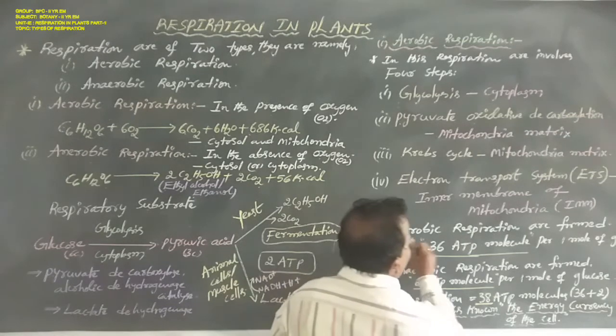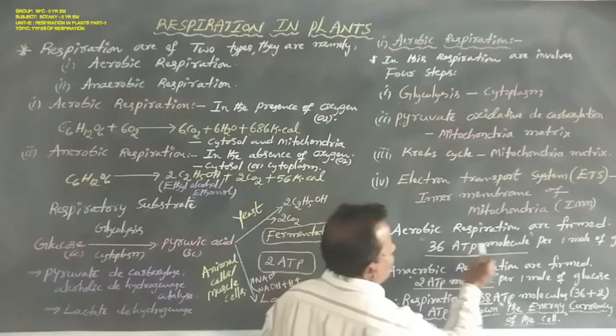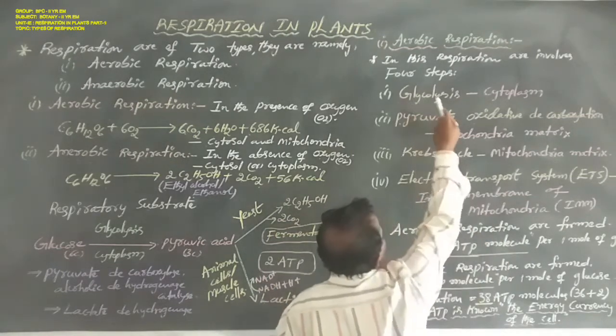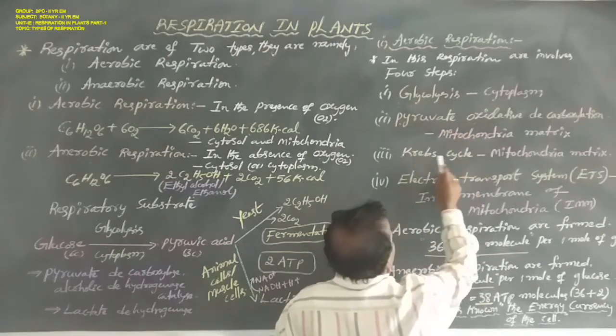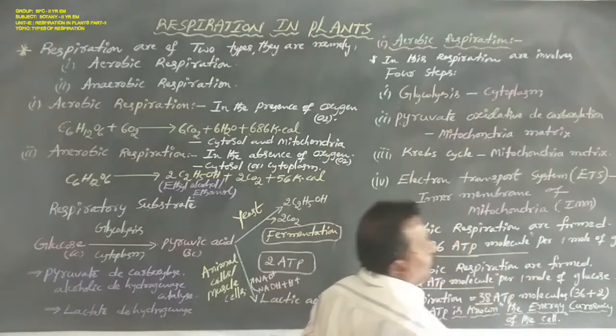And in aerobic respiration, how many ATP molecules are formed? Finally 36 ATP molecules through glycolysis, pyruvate oxidative decarboxylation and Krebs cycle for 1 mole of glucose.